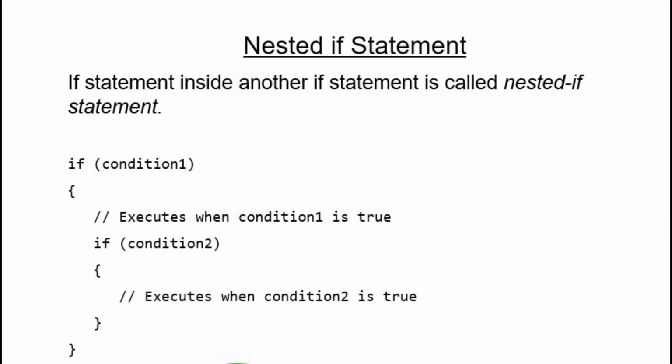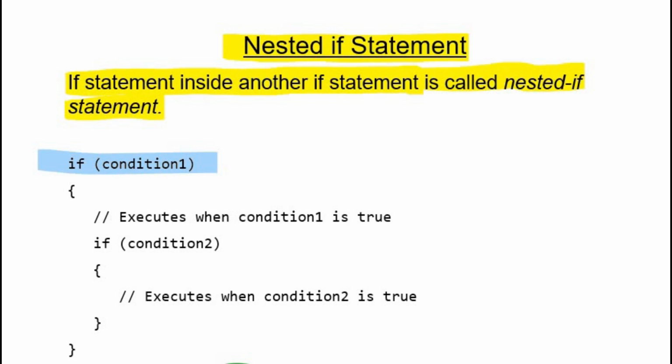The last variation of the if statement is the nested if statement. An if statement inside another if statement is called a nested if statement. For example, inside this if statement, there is another if statement that is testing condition 2. But condition 2 will be tested only if condition 1 was true.